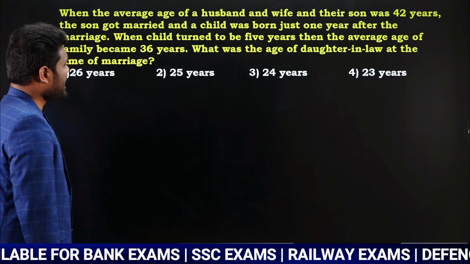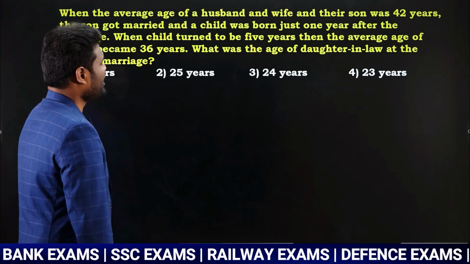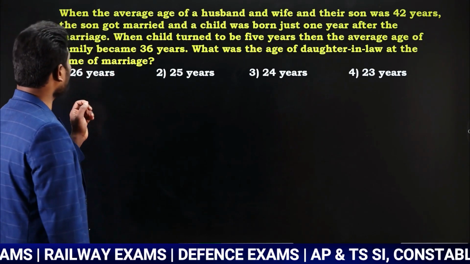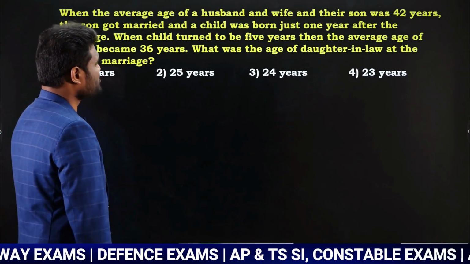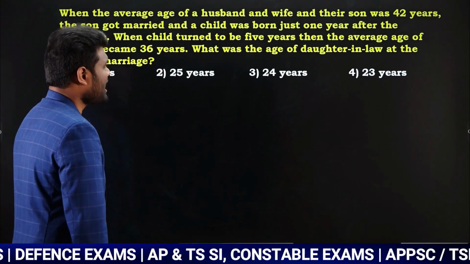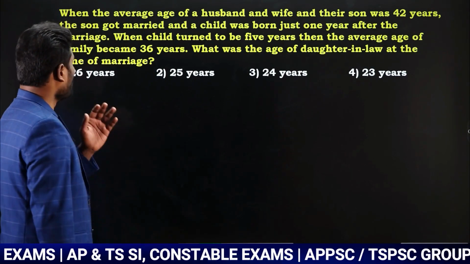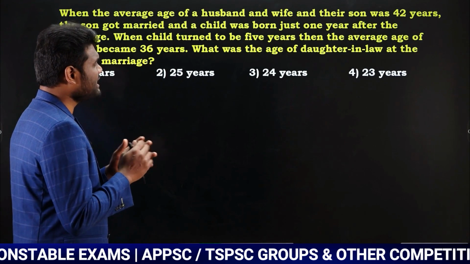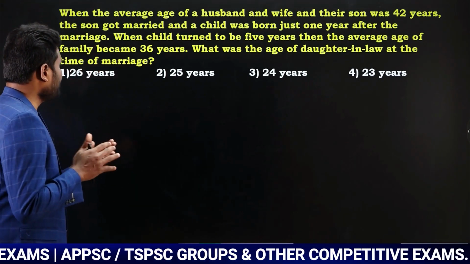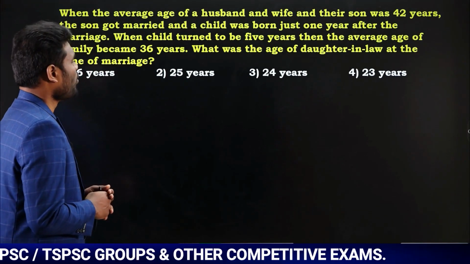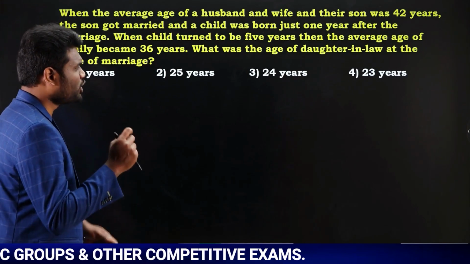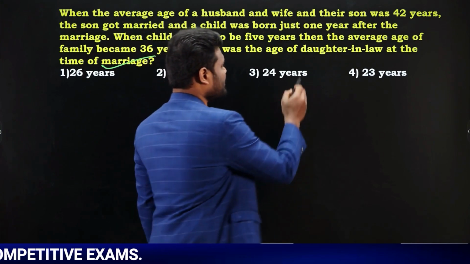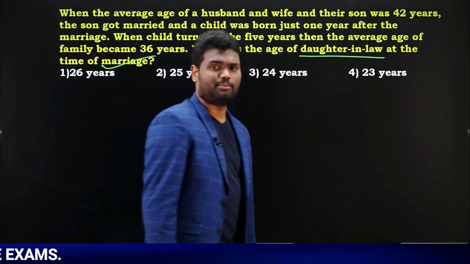Okay, the average age of a husband, wife and their son was 42 years. The son got married and a child was born just 1 year after the marriage. When the child turned 5 years, the average age of the family became 36 years. What was the age of the daughter-in-law at the time of marriage? We are supposed to find the age of the daughter-in-law at the time of marriage.